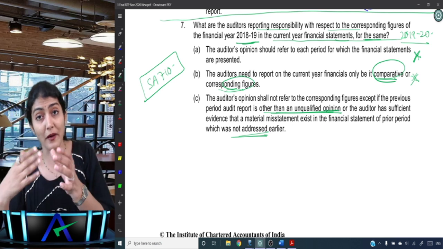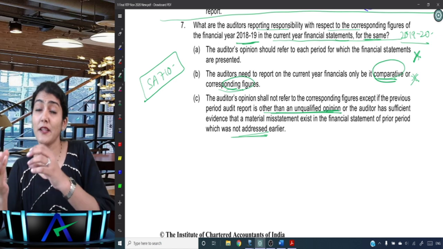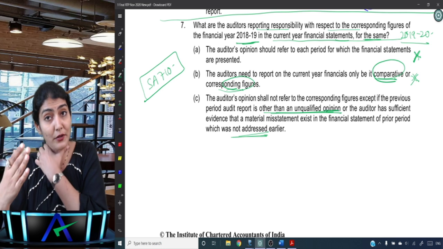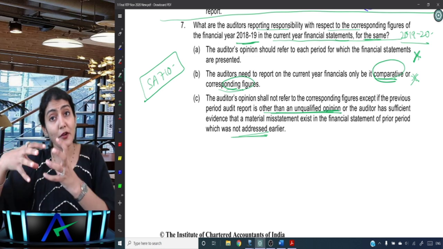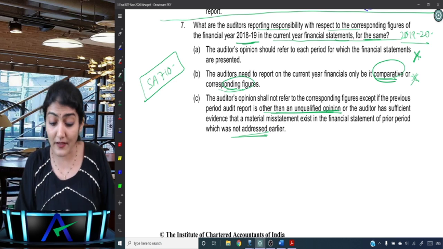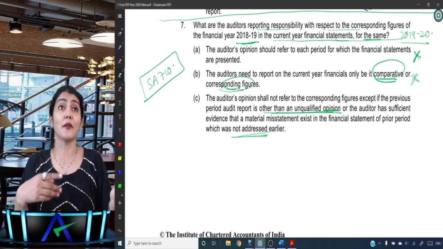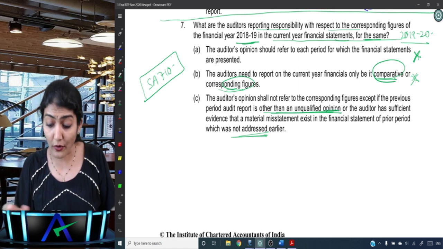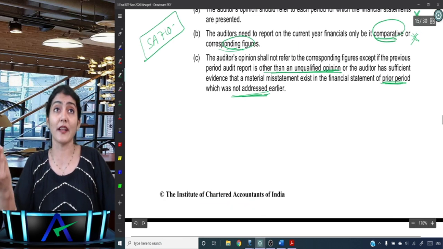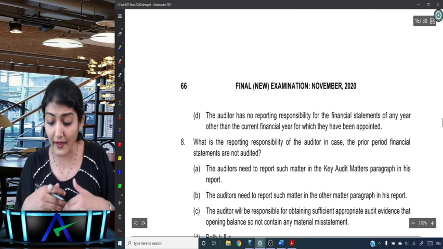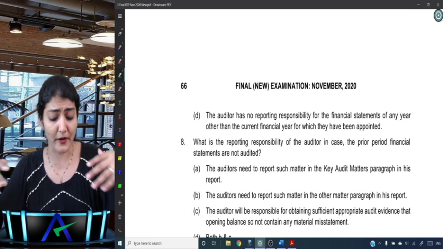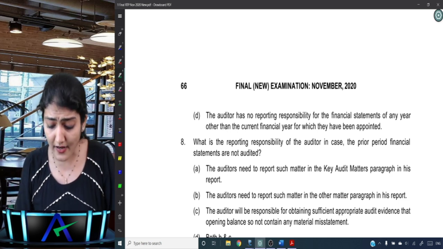Right? So last year you had to issue a modified opinion, but you issued an unmodified opinion, those types. And now what you need to do? You need to modify the current opinion with respect to the corresponding figure. And here also what does it say? Last year you issued other than unmodified opinion, or the auditor has obtained evidence that there was a misstatement in the prior period which was not addressed earlier.